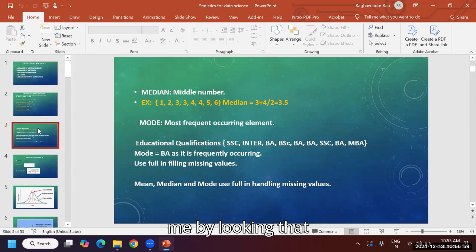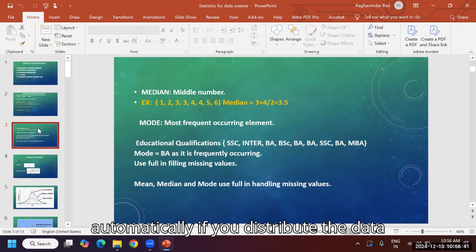What are those numbers? Please tell me by looking there. 1, 2, 3, 3, 4, 4, 5, 6. 1, 2, 3, 4, 5, 6, 7, 8, so 8 numbers are there. It is an even number. If there were only 7 numbers, only one middle number would come. As it is an even number, 8, both this 3 and 4 come. Again, the mean of 3 and 4 is 3.5. Here, mean and median both came out equal.